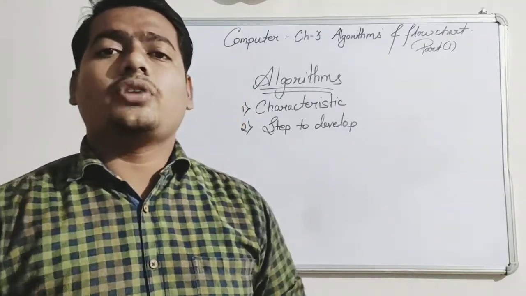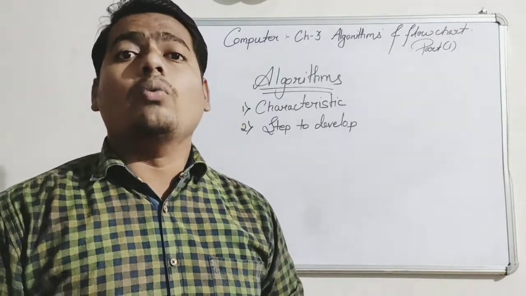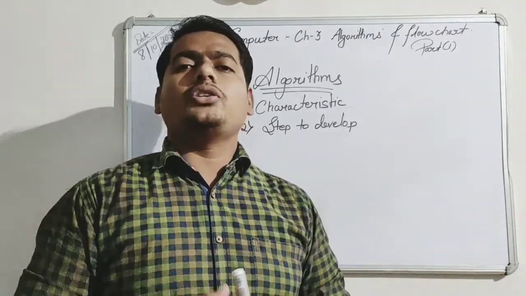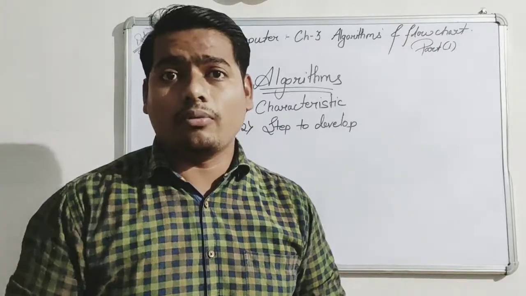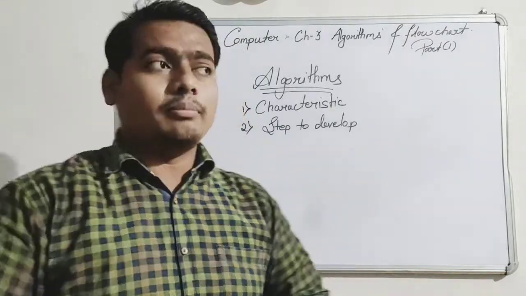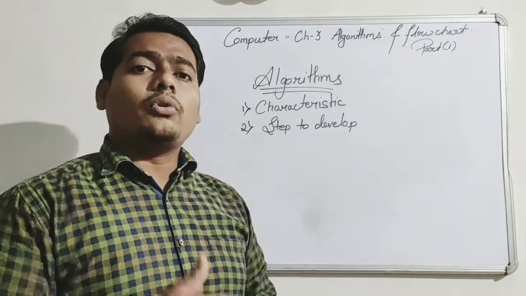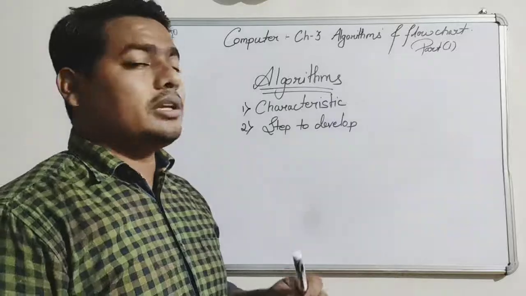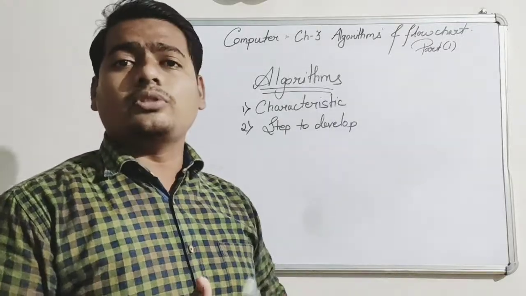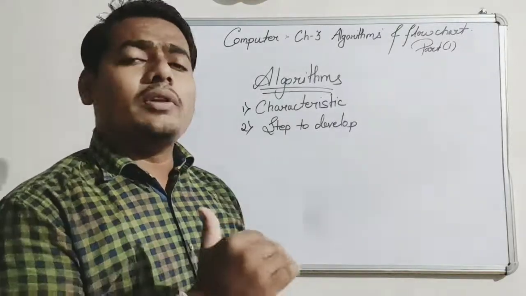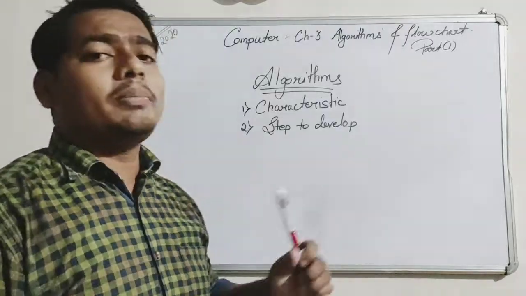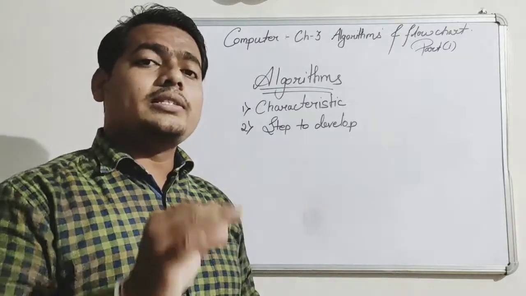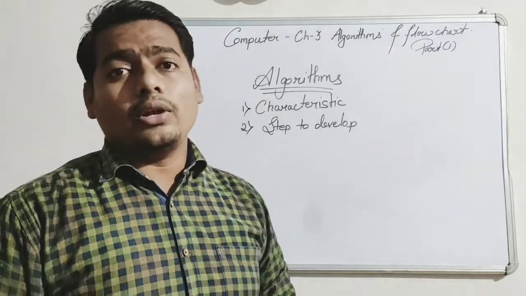An algorithm is a set of instructions given step by step to do a work. Means algorithm is an instruction. If you have any instruction which you are giving in step-by-step form, it is known as an algorithm. For example, in cooking, cooking recipes are there. How are they given? Step by step. Step 1, take a bowl. Step 2, step 3, step 4. Everything is given in step-by-step form. This step-by-step form is known as an algorithm. Okay? Instructions given in step-by-step form are known as an algorithm.